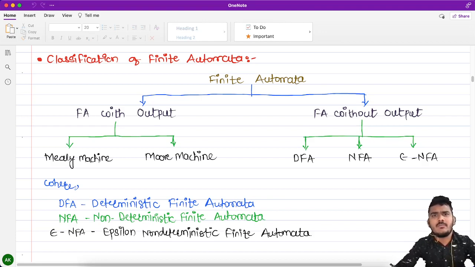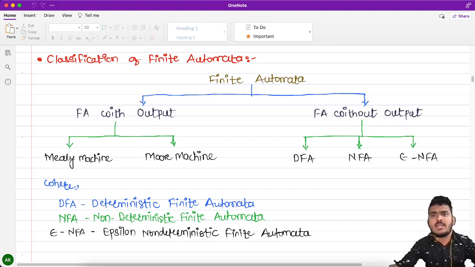Finite automata with output is divided again into two types, one is Mealy machine and the other is Moore machine. Mealy machine और Moore machine क्या होती है वो हम डिटेल में आगे डिस्कस करेंगे वन बाय वन.